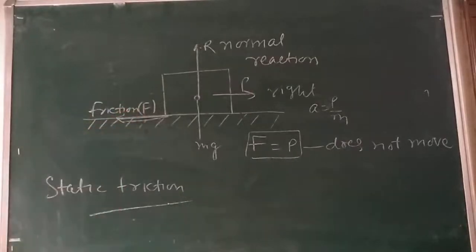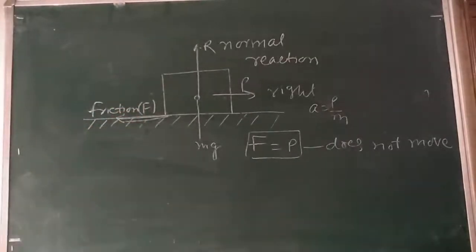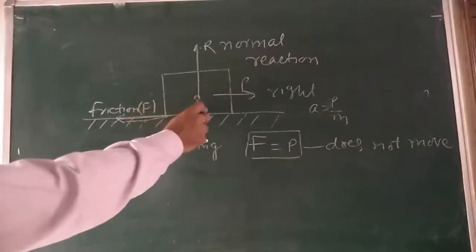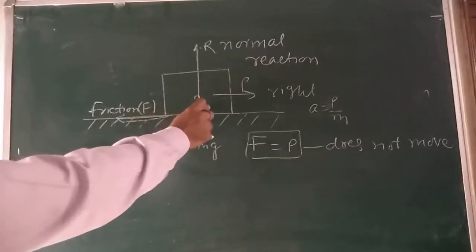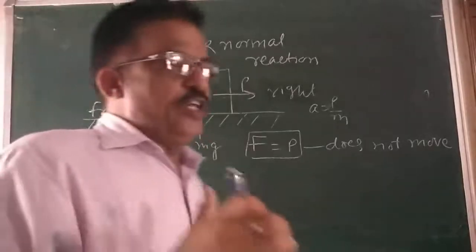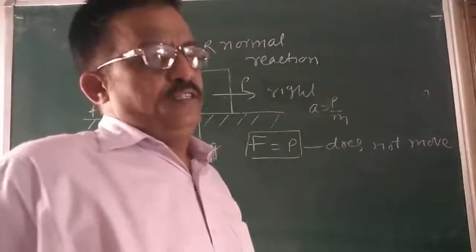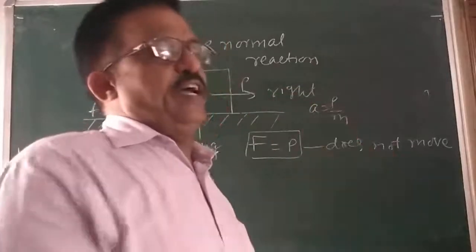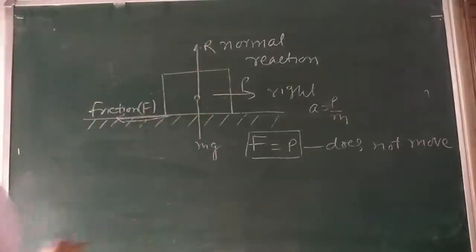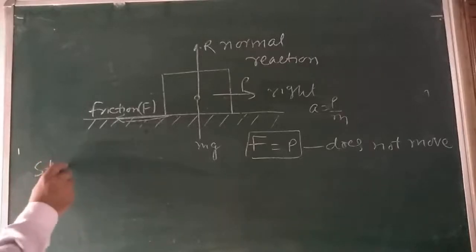So, what can I write here? What is the conclusion made here? The opposing force that comes into play when one body tends to move over the surface of another, but the actual motion has not yet started. अभी बॉडी ने चलना प्रारंभ नहीं किया है, तब तक जो फ्रिक्शन लग रहा है, that is called static friction. तो राइट डाउन द डेफिनेशन. What is static friction?